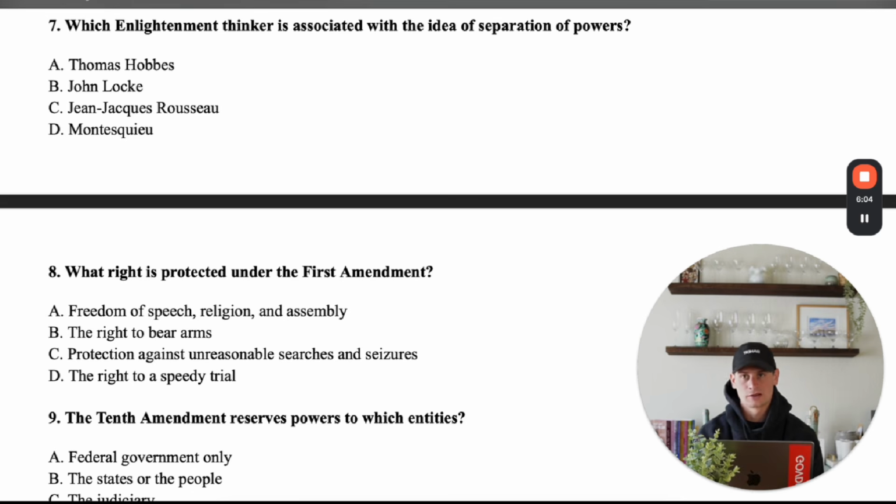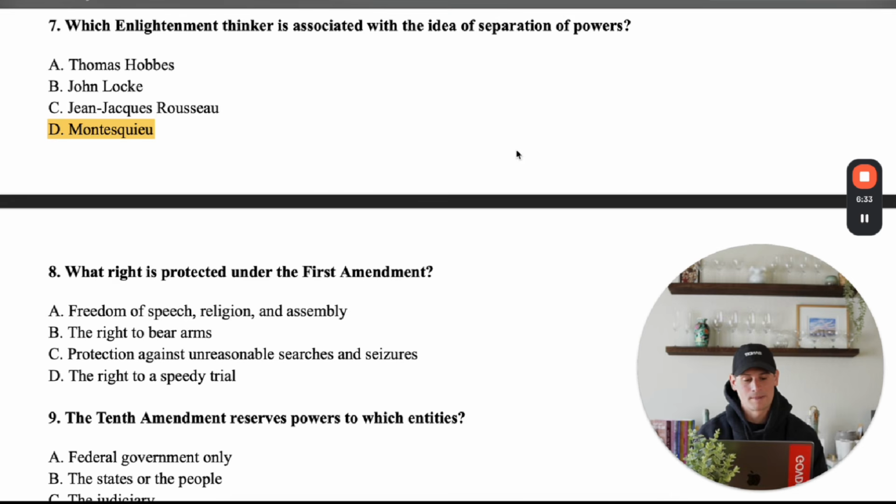But the answer here, there's really no way of providing any tricks for this answer. You kind of just need to know this. The idea of separation of powers comes from Baron de Montesquieu, all right? So every time you see separation of powers and sometimes checks and balances, the answer is probably going to be Montesquieu, all right? Conversely, if the question has Montesquieu in it, right, the question pertains to Montesquieu, maybe it's a quote, maybe it's something else that pertains to him, all right, the answer is probably going to be separation of powers or checks and balances.